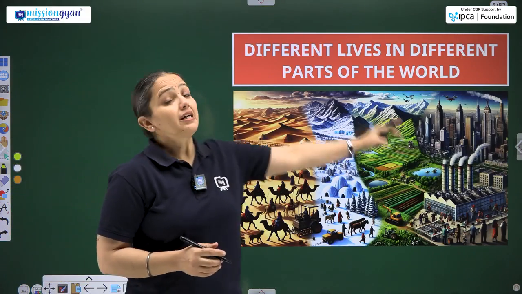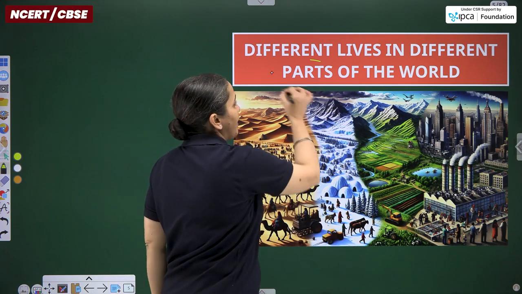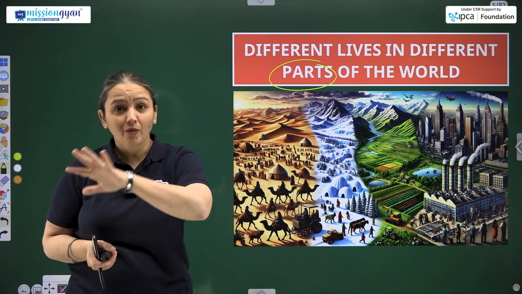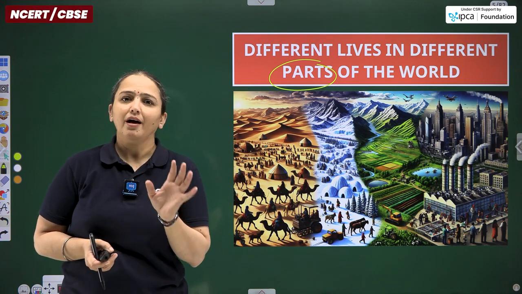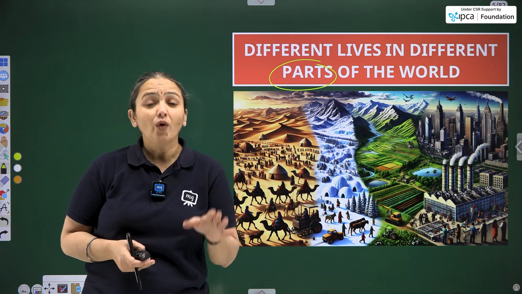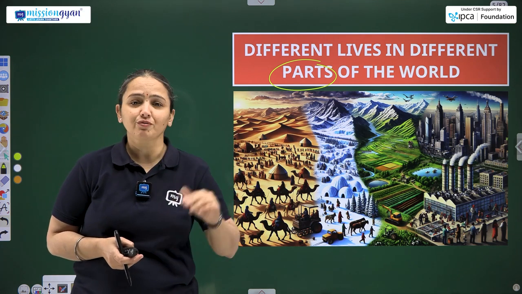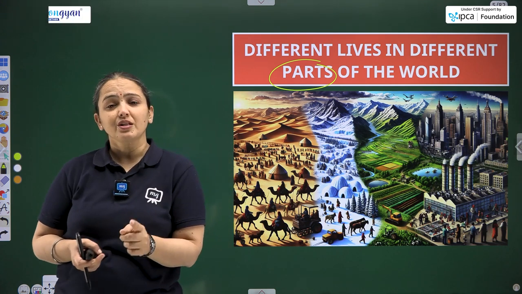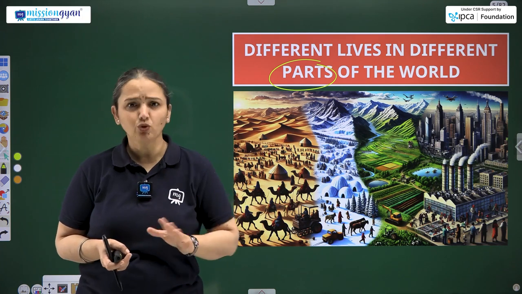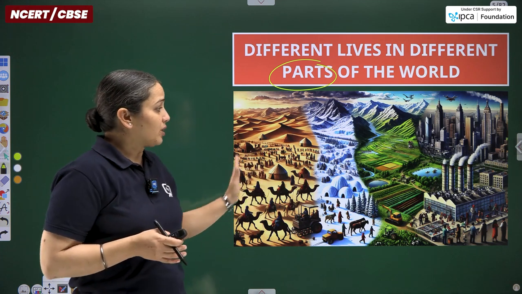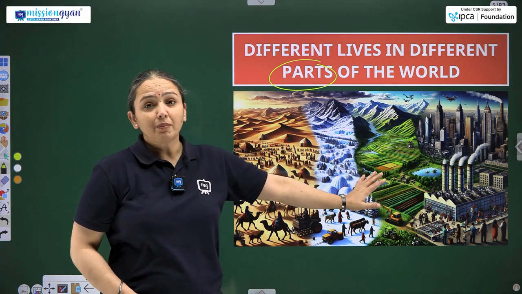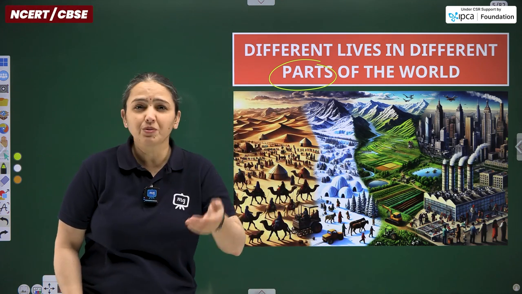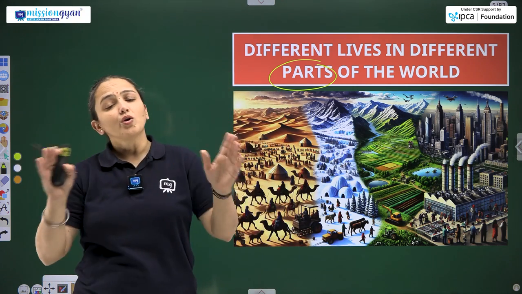Over here, different lives live in different parts of the world. We are talking about humankind living on the landmass. I hope we remember that on the earth there is an unequal distribution of land and water. Land is present in 30% and water in 70% of the total area of the earth. Now if we are talking about land, we do know that there is a variety of landscapes, land shapes or relief features all over the world.